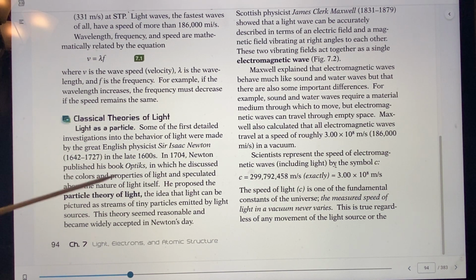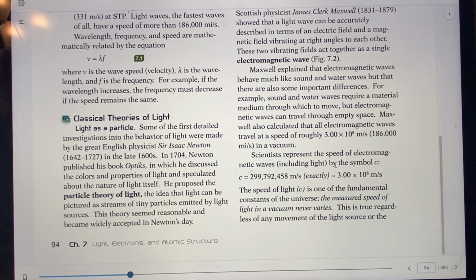So when we think of light as a particle, we're going to talk about some of these scientists, and we're going to go all the way back to the 1600s. In the 1600s to 1700s, we find, of course, the famous scientist Sir Isaac Newton, a Christian too. Sir Isaac Newton published a book in 1704 called Optics.